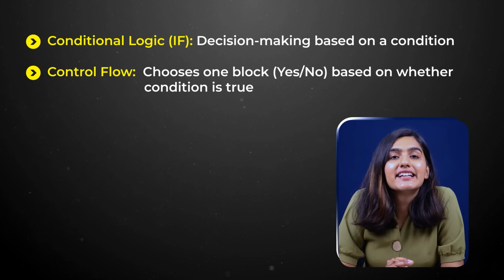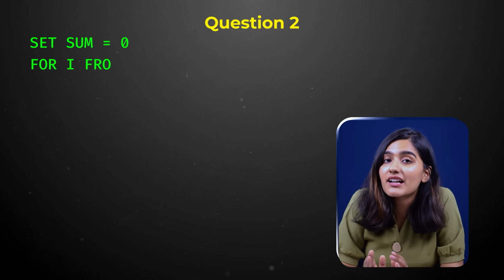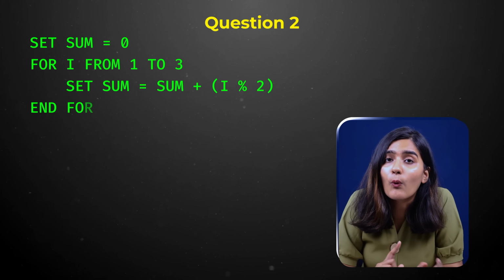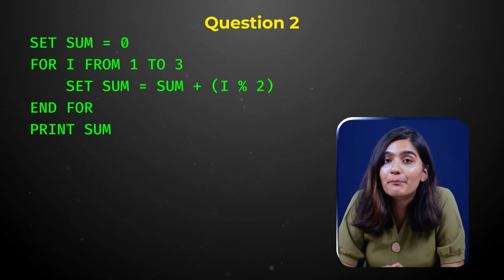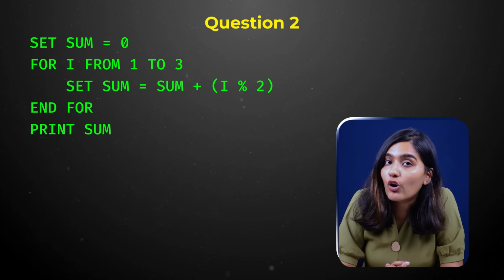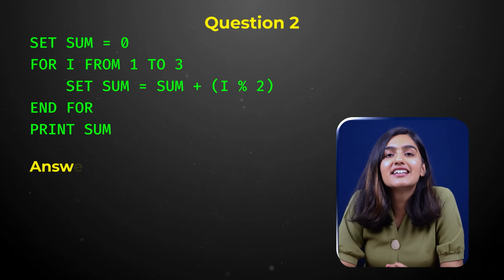Now moving ahead with our next question, which is: set sum equals 0, for i from 1 to 3, set sum equals sum plus (i mod 2), end for, and then print sum. So the answer would be 2.